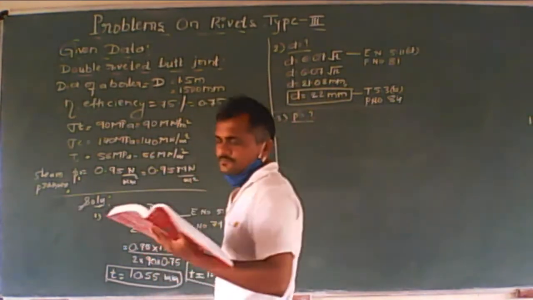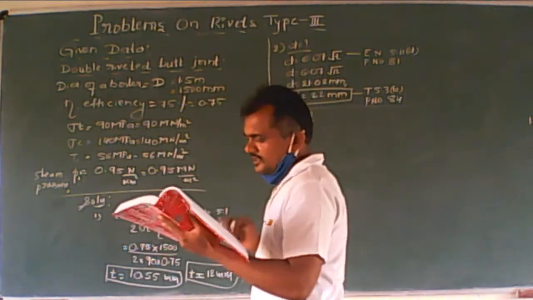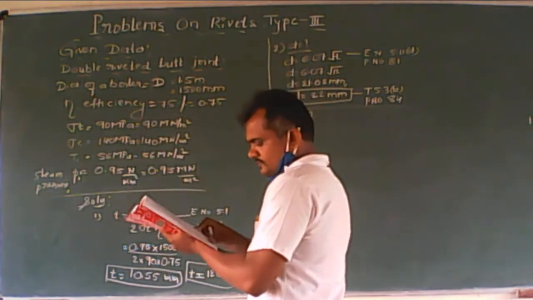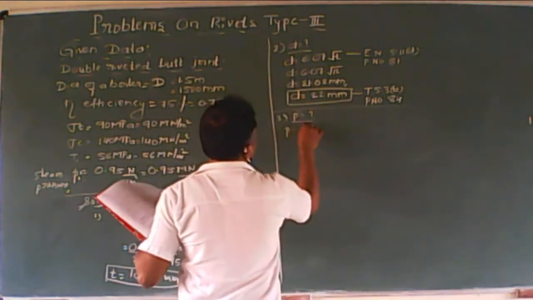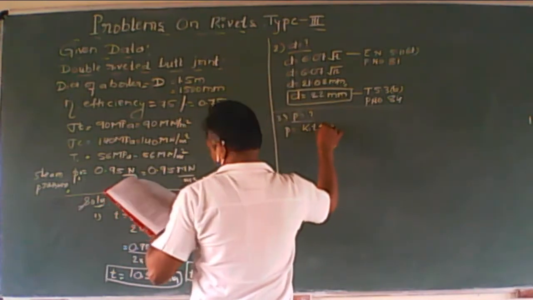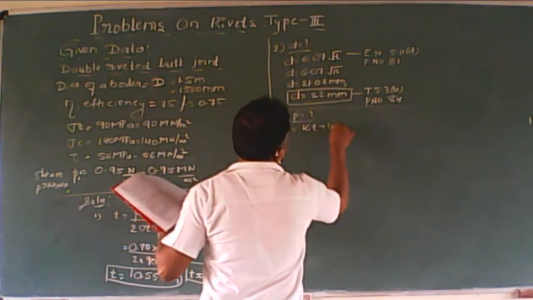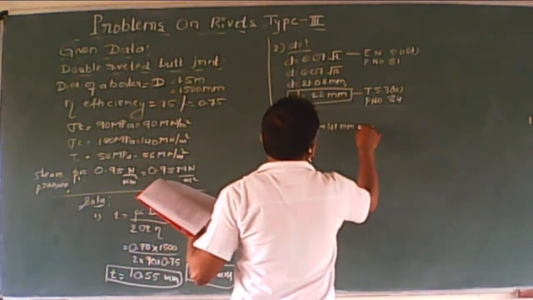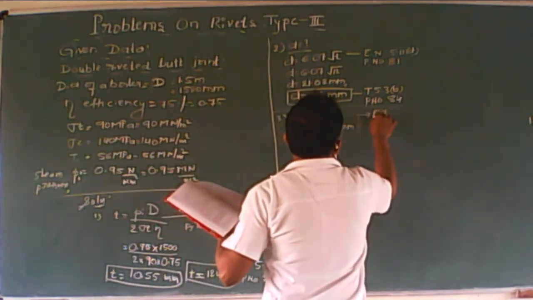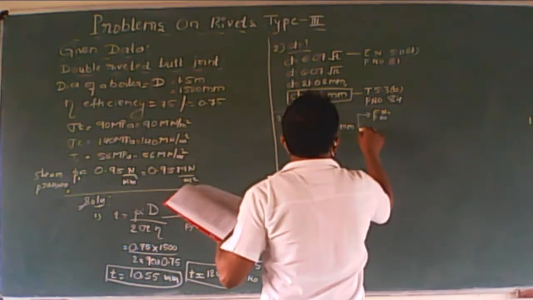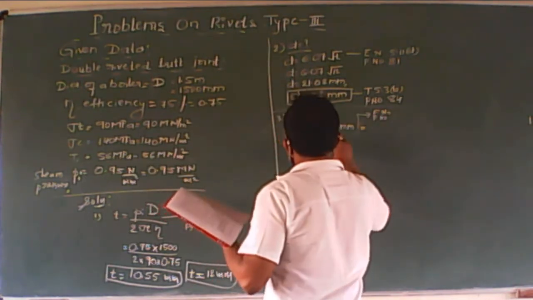For the pitch calculation, correct? For calculating the pitch there are two equations. Which is equation number 1? Pitch is equals to K1 T plus 41 mm. So now you can use this equation number and page number as well. Okay, so I will directly substitute here.